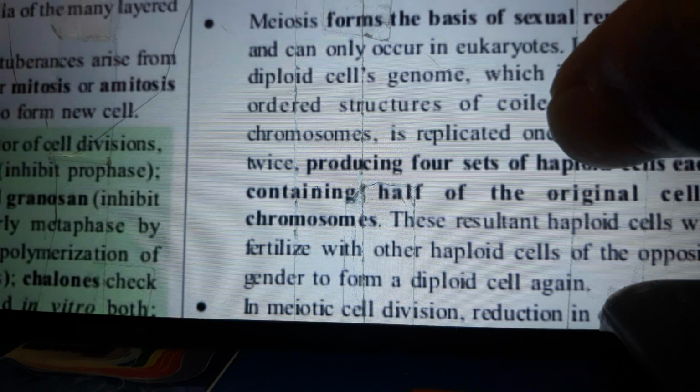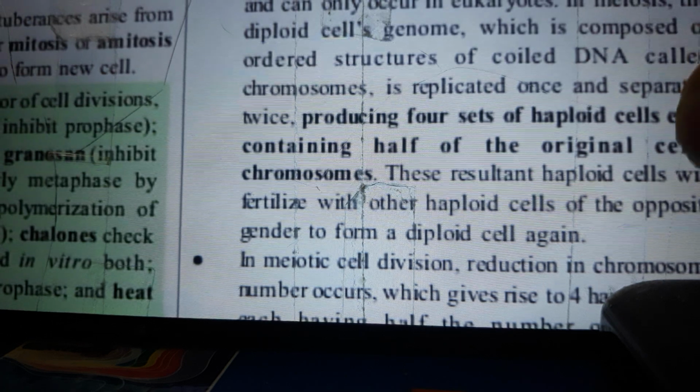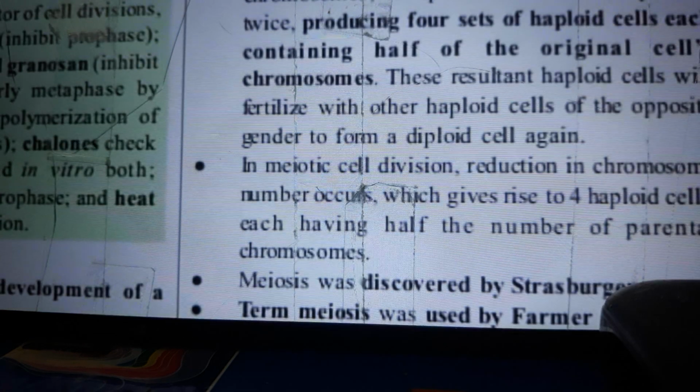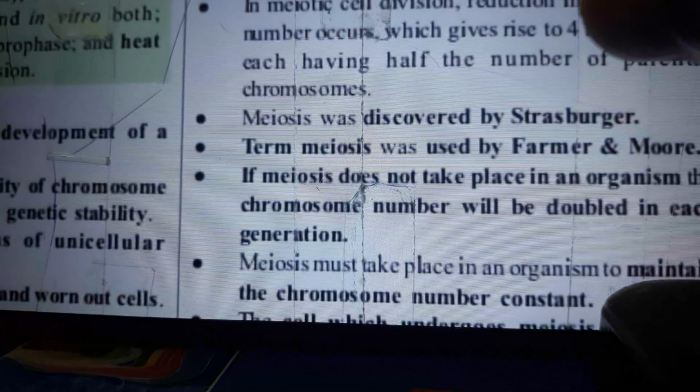Meiosis forms the basis of sexual reproduction and can only occur in eukaryotes. In meiosis, the diploid cell's genome, which is composed of ordered structures of DNA called chromosomes, is replicated once and separated twice, producing 4 sets of haploid cells, each containing half of the original cell's chromosomes. These resultant haploid cells will fuse with other haploid cells of the opposite gender to form a diploid cell again.